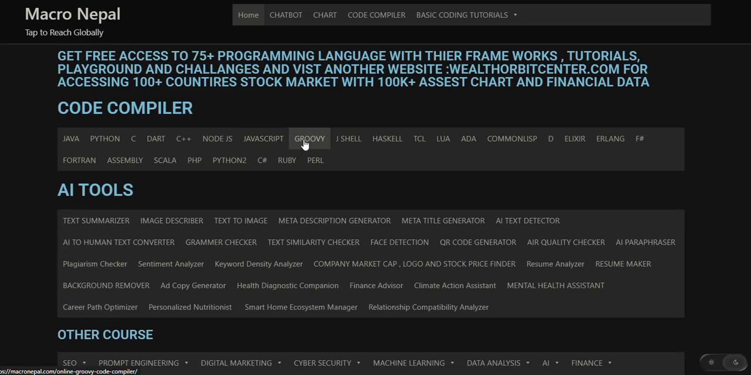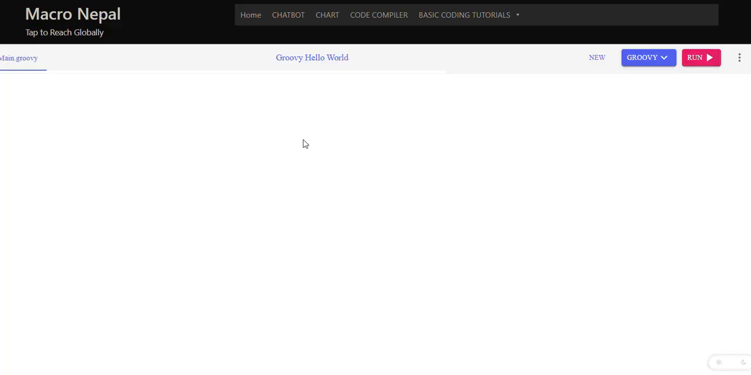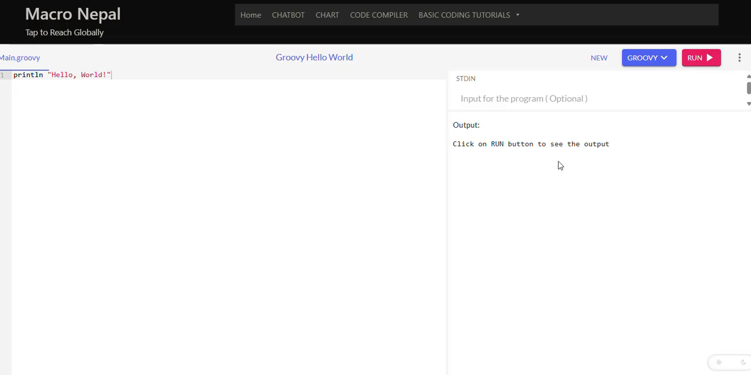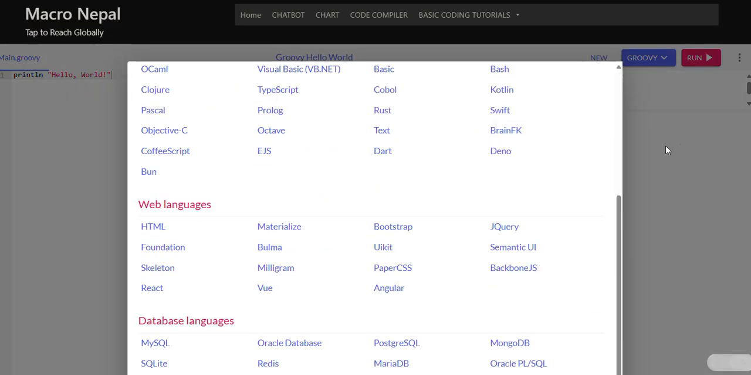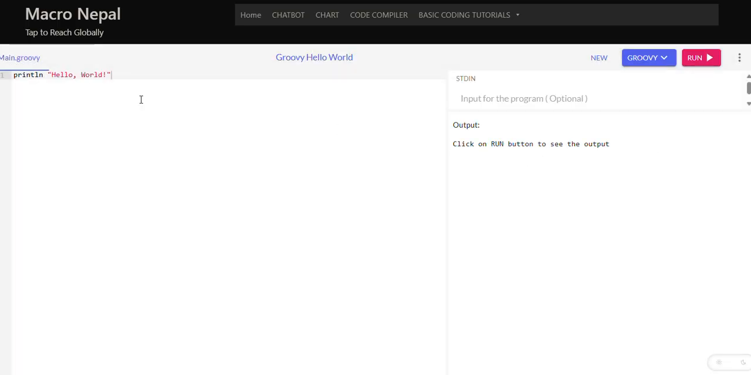Going to show you about how to use Groovy. Okay, we have here the Groovy code compiler also for you, to make you learn more easily. To improve your learning, we have a Groovy code compiler. Now you can use this code compiler and analyze this. Here you can see lots of code compilers, and Groovy is one of them.